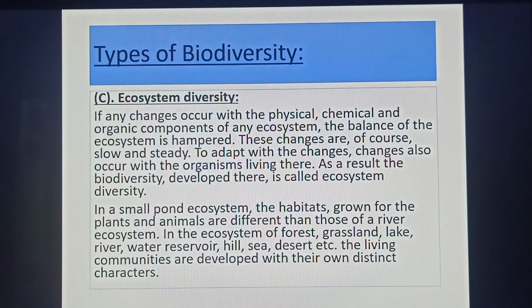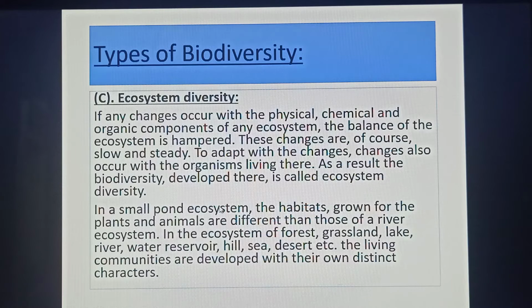Next, ecosystem diversity. If any changes occur with the physical, chemical, and organic components of any ecosystem, the balance of the ecosystem is hampered. These changes are, of course, slow and steady. To adapt to the changes, changes also occur with the organisms living there. As a result, the biodiversity developed there is called ecosystem diversity.